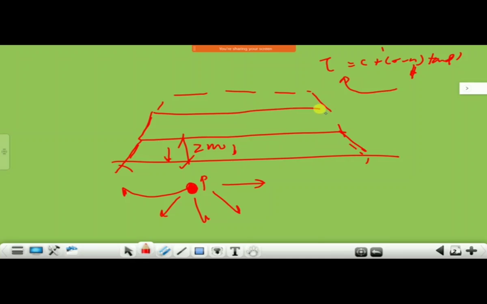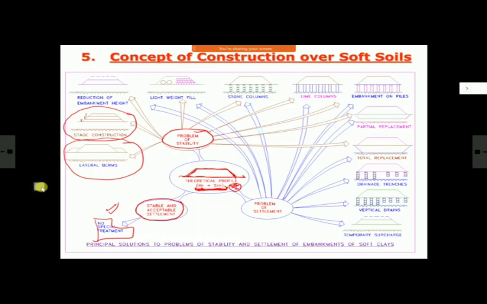Then I put the next 2 meter, because now it has got a little bit higher strength. Again pore water pressure will go up, but this time shear strength is a little bit more, so it is able to take that. And again I wait till there is a sufficient increase in shear strength and reduction in pore water pressure, and then I construct the third stage like this. So I have distributed the whole stress and gain in strength over 3 stages rather than doing it in one stage. We'll see it in detail. This concept is known as stage construction.